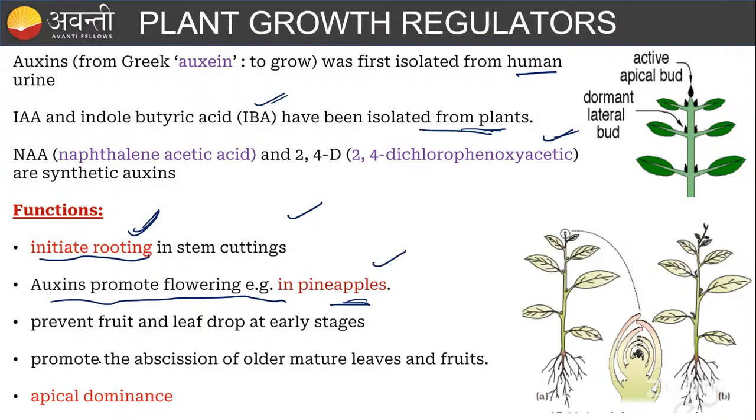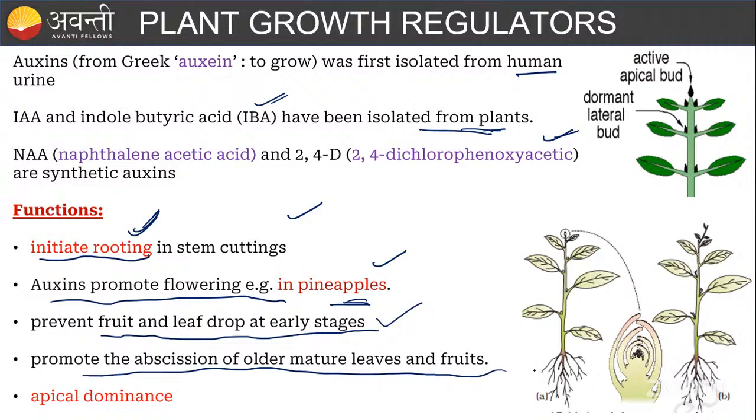Then it will prevent fruit and leaf drop at early stages. At early stages, the fruit is not going to drop, right? And the flower is not going to drop, right? That is because of auxin. Whenever the fruit is ripened, only then is it going to fall, right? That is mainly because of ethylene. Remember, it prevents leaf and fruit drop during the early stages, and it promotes the abscission of older and mature leaves and the fruit. Ethylene is also working, and auxin is also working here.